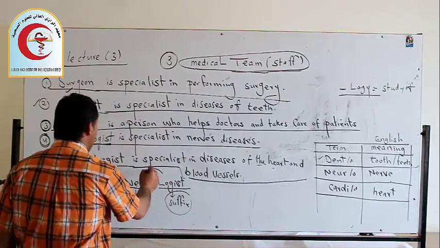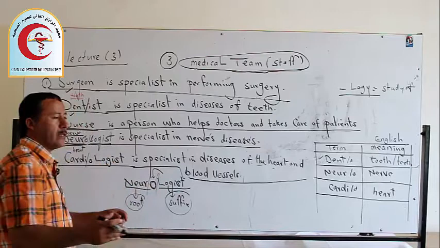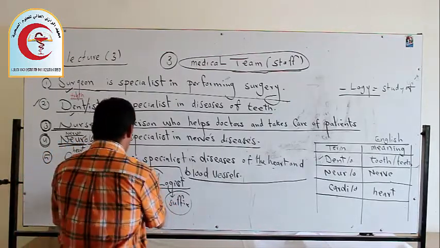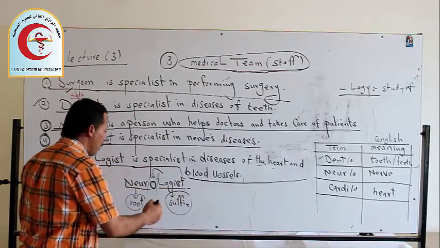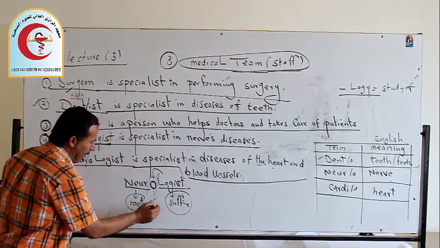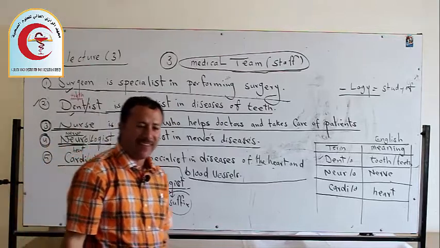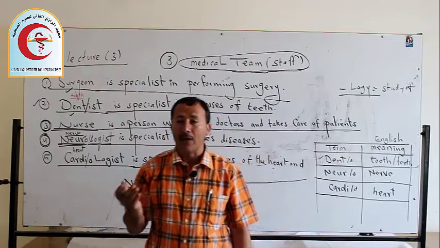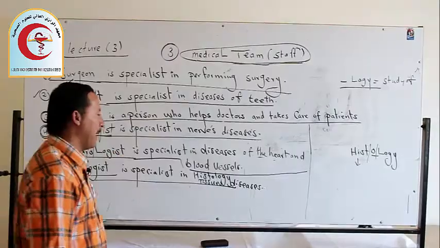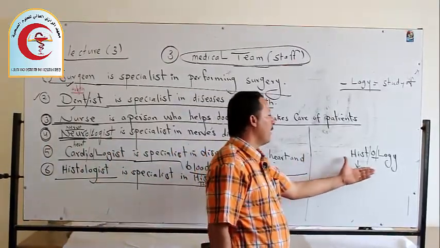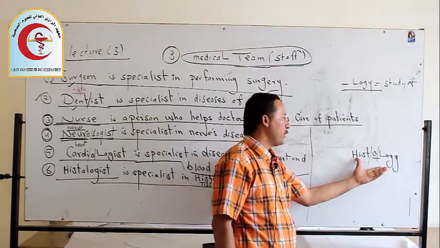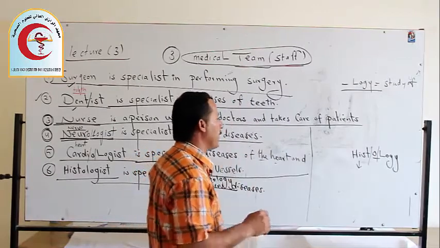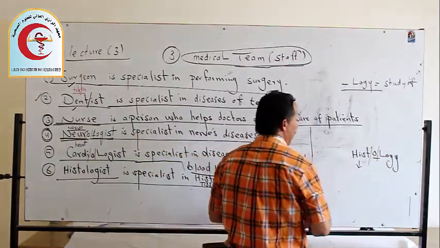Medical terms consist of several parts. This is a root, this is the suffix, and this is a combining vowel, which I write as C V. C stands for combining and V stands for vowel. Let's go back to the term histology. We divide it into 3 parts.